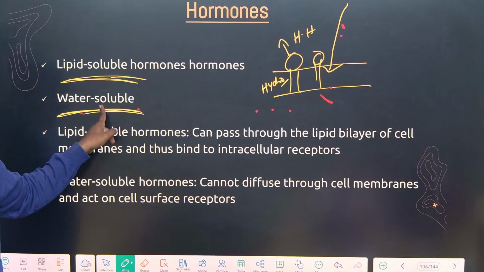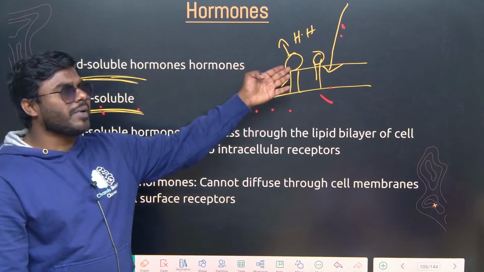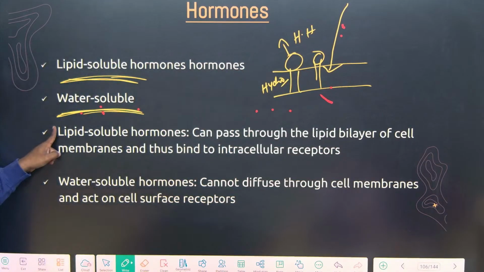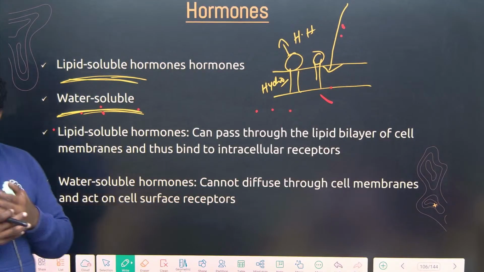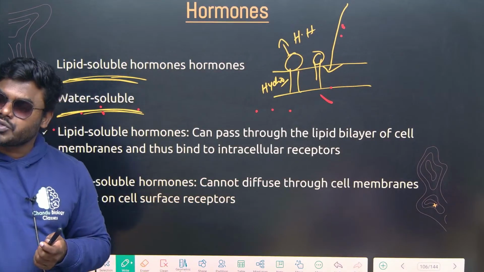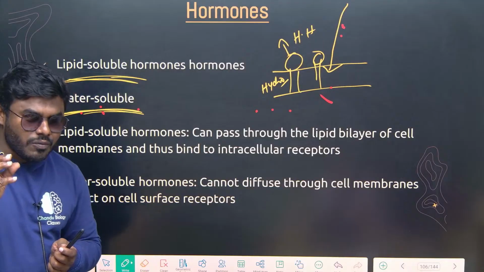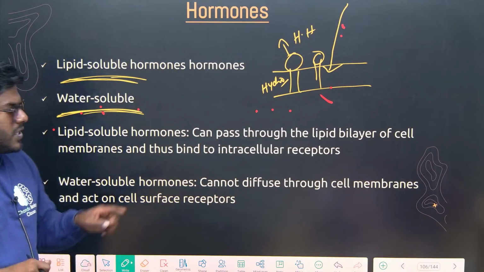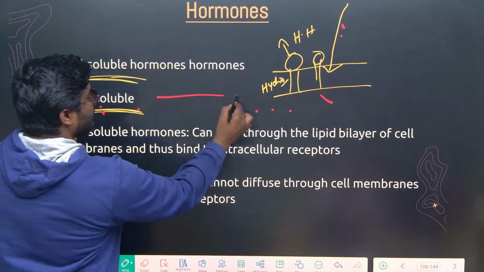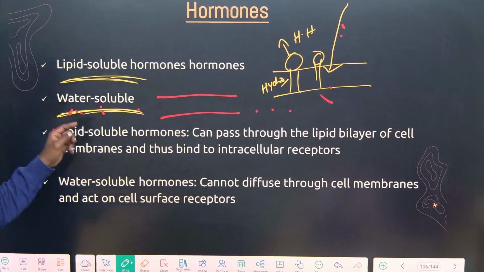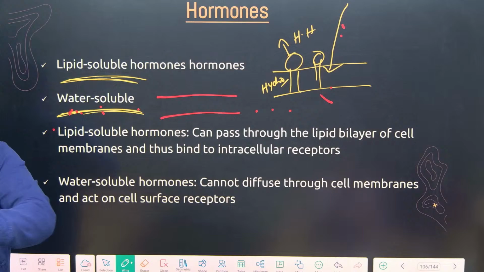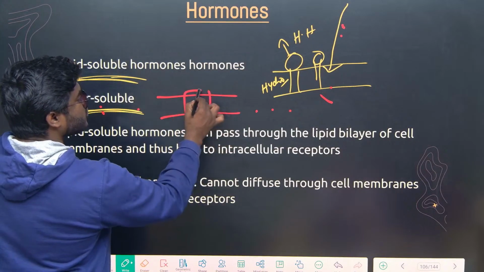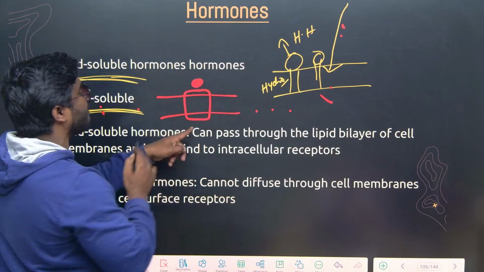So now, the hormone is water soluble. Can it cross the membrane? No. It cannot cross because the membrane is lipid. Hormone is water soluble. But we understood that, in order to show its action, the hormone has to attach to where? Receptor. Otherwise it can't show any function. So the water soluble hormones, instead of entering the cell, will go and attach to the receptors which are present on the membrane itself.